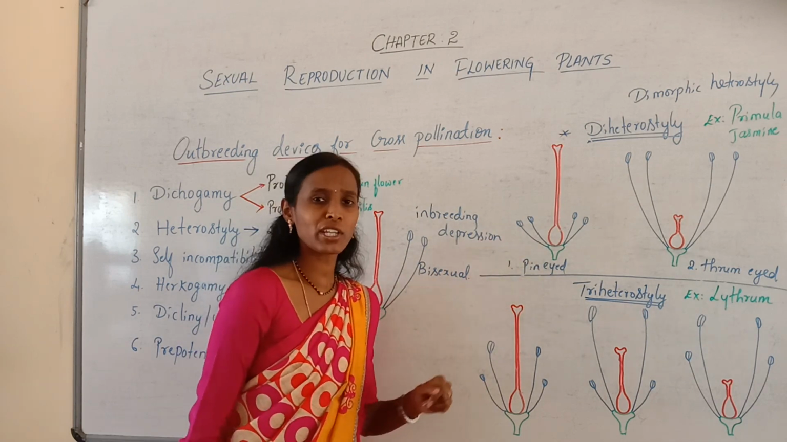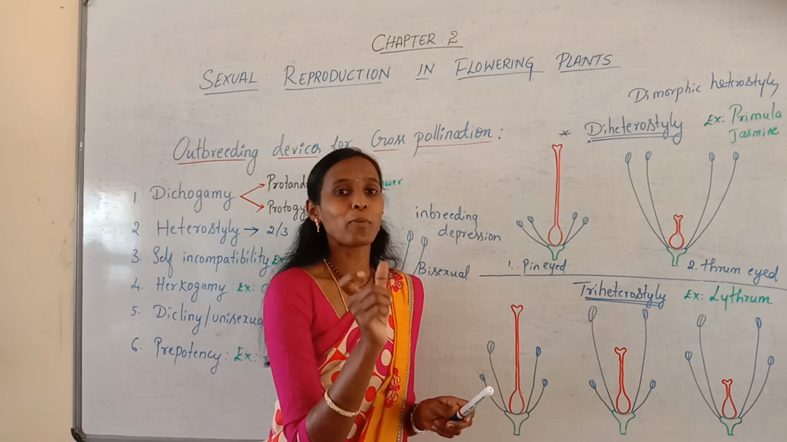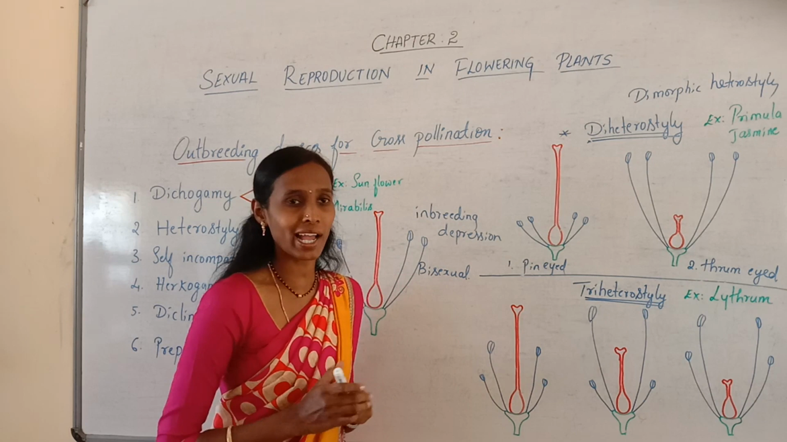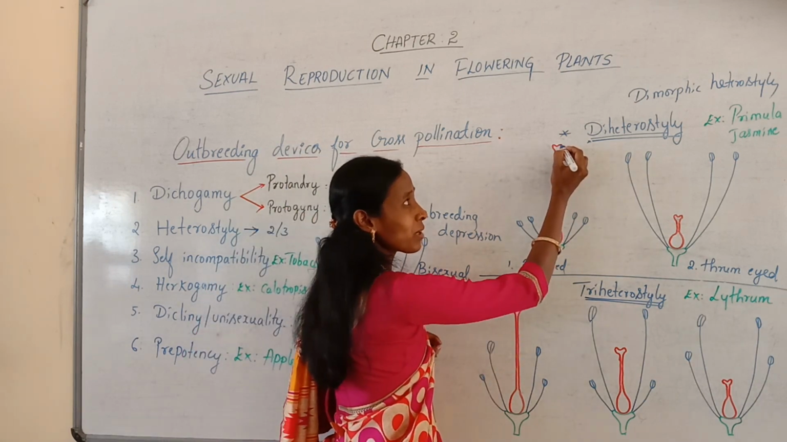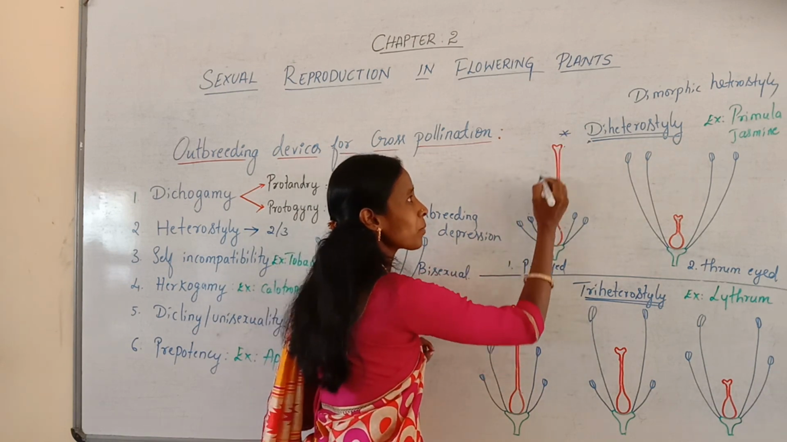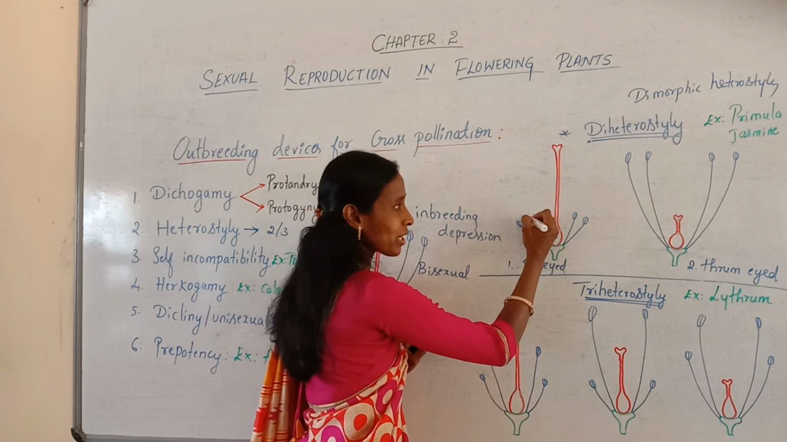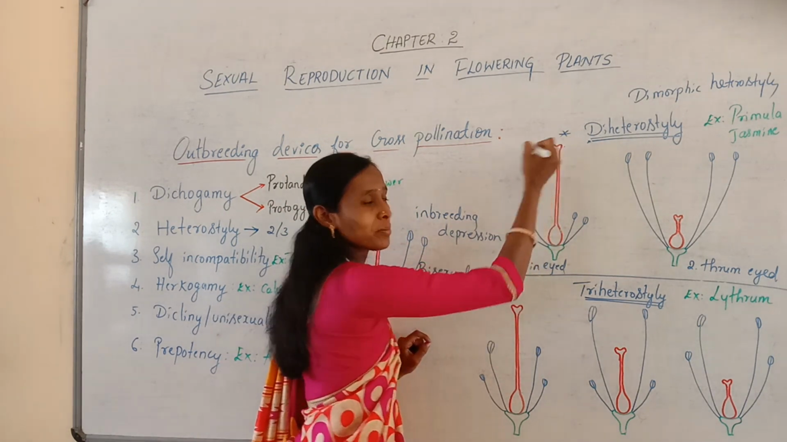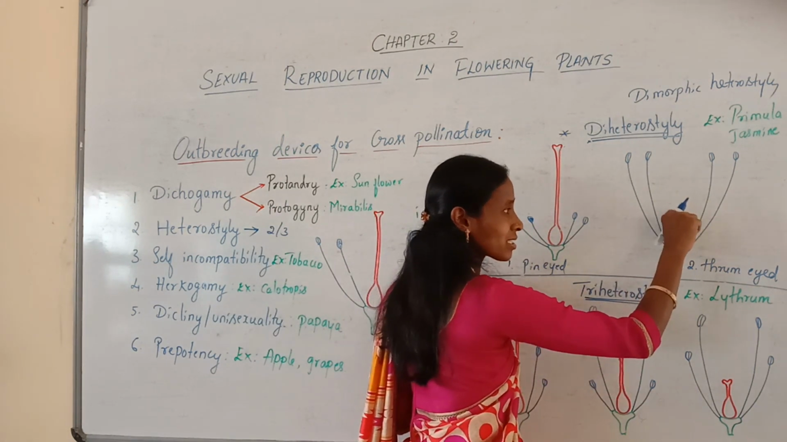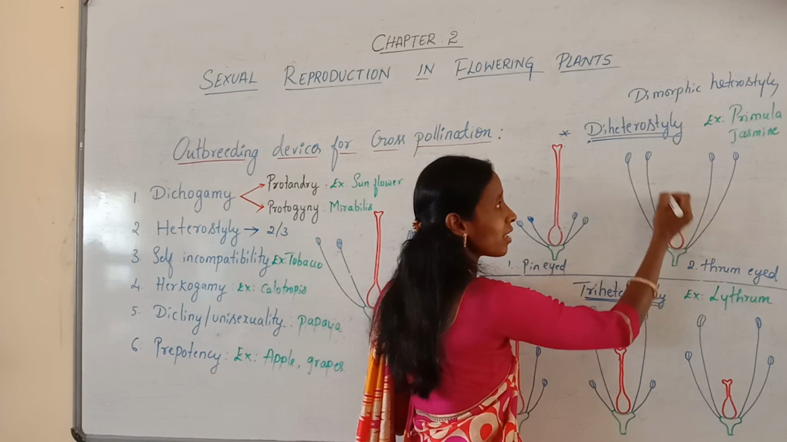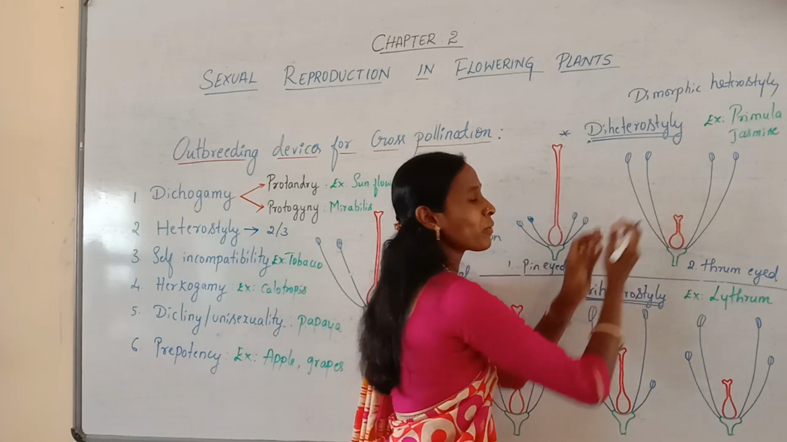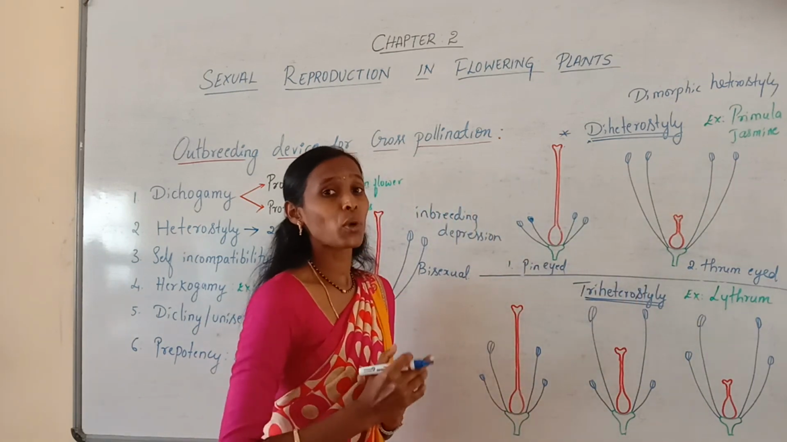Then how does cross-pollination occur? Here, the pollination occurs between the stigmas and anthers of the same height. For example, here the stigma is very far from the anthers, so they cannot receive the pollen grains from this anther. And even here also the style is very short, so the stigma is here, and it cannot receive pollen grains from this anther. So usually these prevent self-pollination, but they favor cross-pollination.